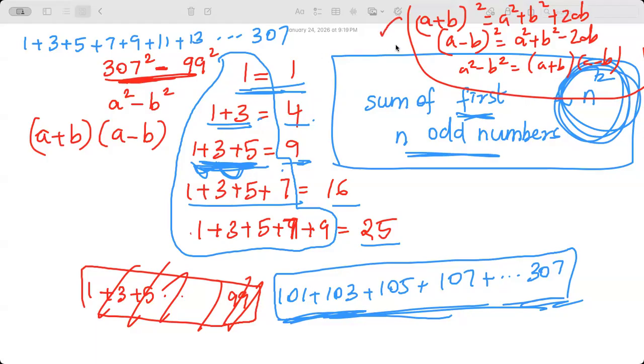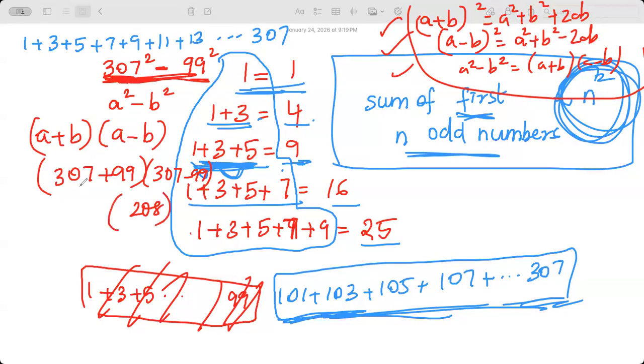That's expected of you, particularly if you do this book. So see here, this is of the format a square minus b square. The easiest way is 307 plus 99, times 307 minus 99. That gives 406 times 208. Now you can multiply these two and get the answer. See how easy it is.